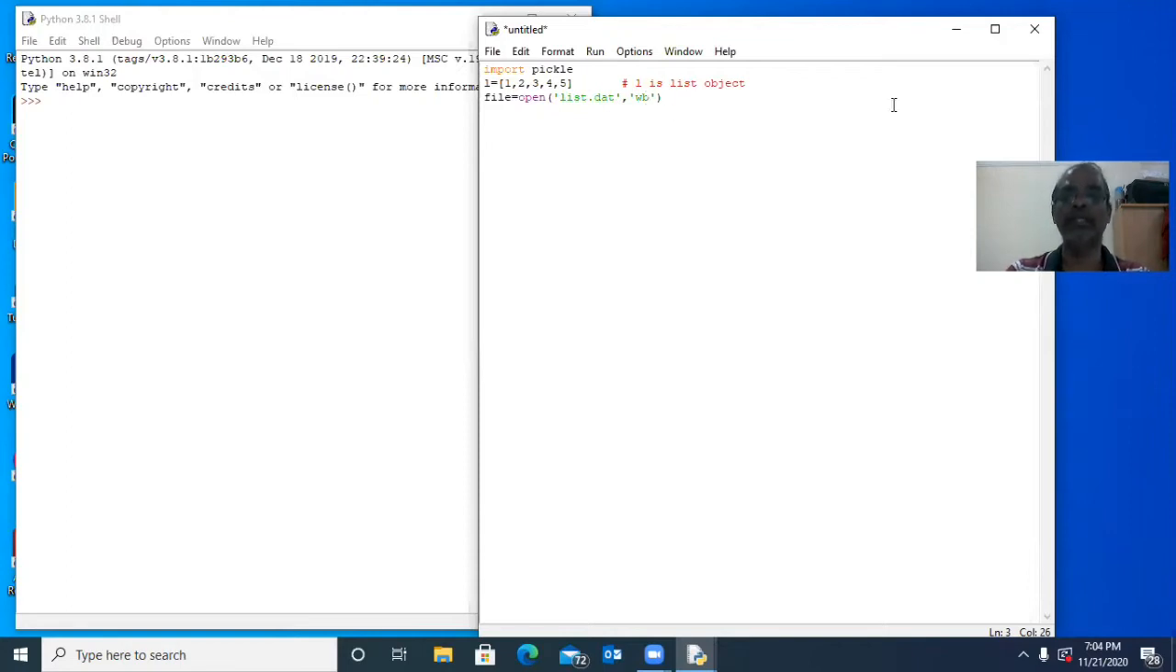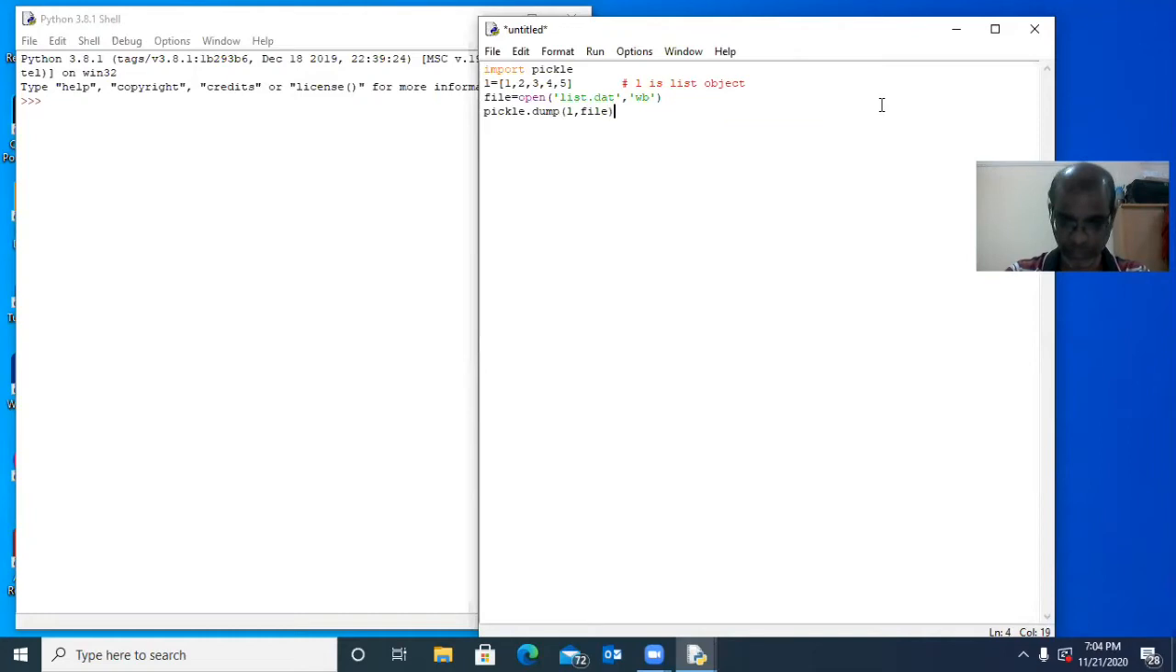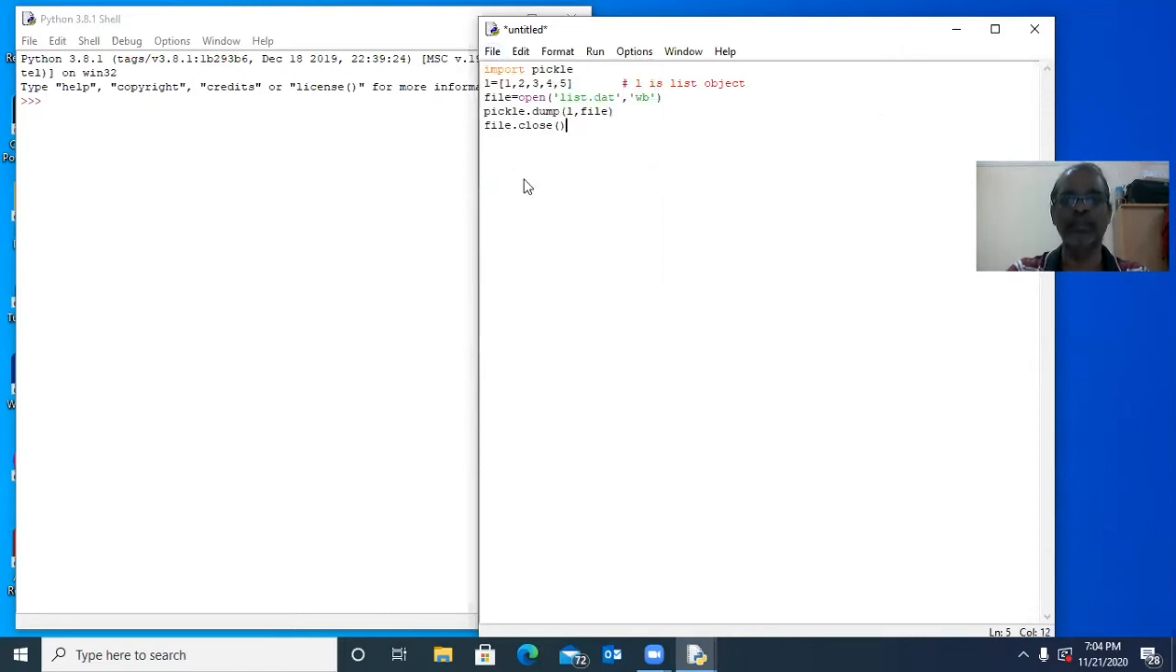Write only binary files. So now we would like to write the list object L into the file object. Pickle dot dump. Here L is the object which is to be written, and that is the file object. That's all, very simple. After that we have to call file dot close. First I will save the program and then I will run it. We will see what will happen.